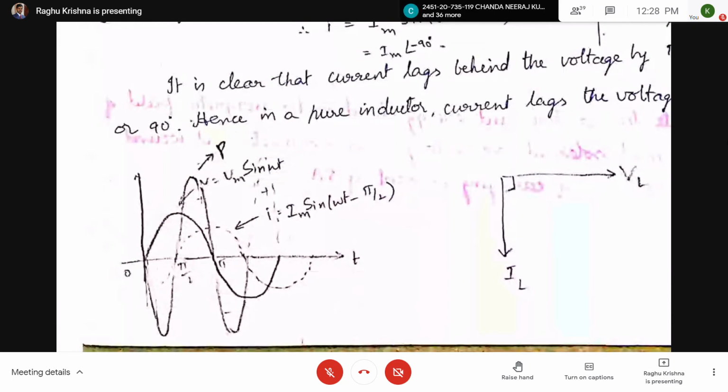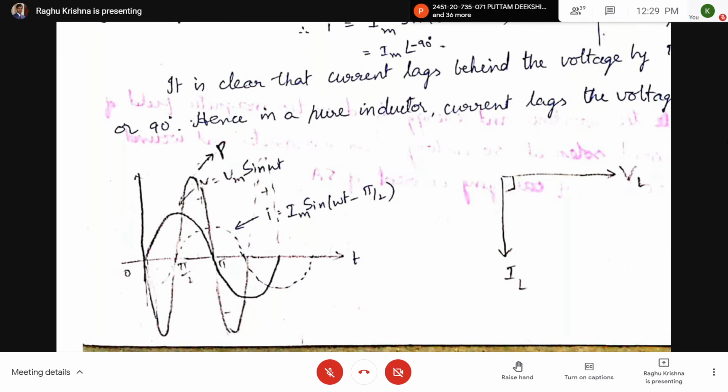If you take a pure inductor, what happens? In a quarter cycle of the voltage waveform, it will be consuming the power, and in the next quarter cycle, it will be releasing the stored energy. So in a quarter cycle, it will be storing the energy. In another quarter cycle, it will be releasing the stored energy. So the inductor will not consume the power, but it will exchange the power. It will store the power and it will deliver the power.